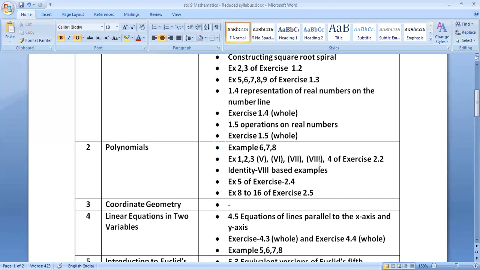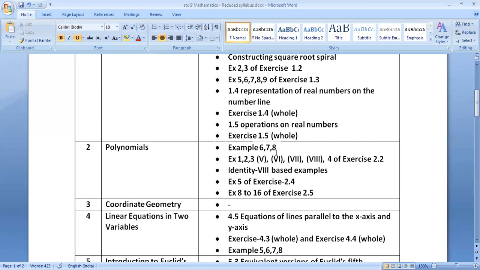Then afterwards on page number 35 itself, you can see 2.4 remainder theorem. This is included. But in that also, example 6 on page number 36 is excluded. You can see I have mentioned here example 6 is excluded. Page number 38, example 7 is excluded. Page number 38, example 8 is excluded. Page number 39, example 9 and 10 are included.